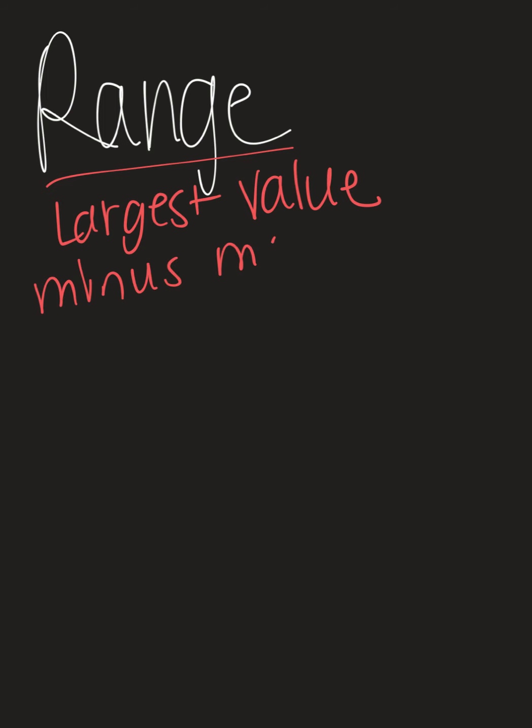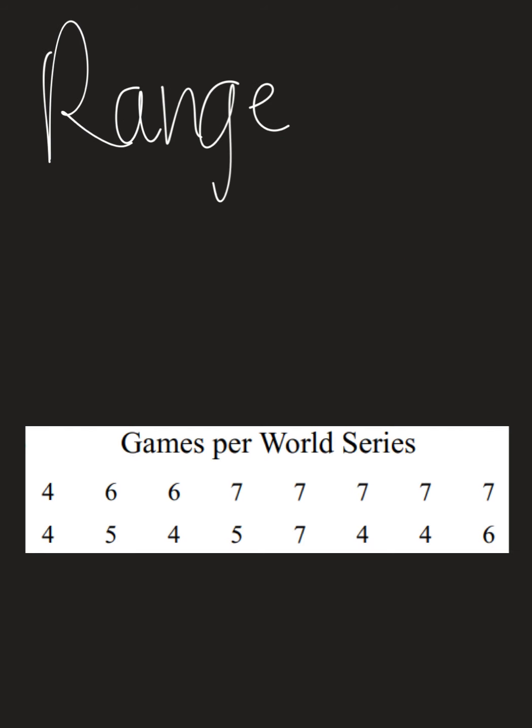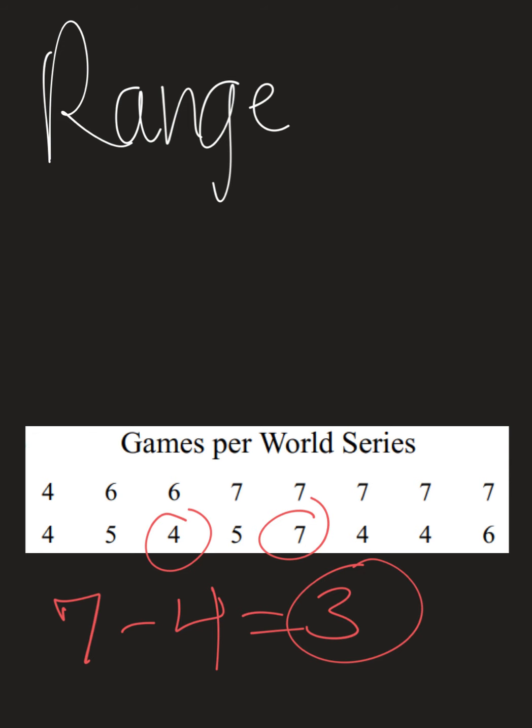Range is when I take my largest value minus my smallest. So I'm simply going to take one number minus another number. For here, I don't necessarily have to put them all in order, but I do need to identify the first and the last number. So I have a 4 and a 7. So I'm simply going to take 7 minus 4, and this gives me my range of 3.